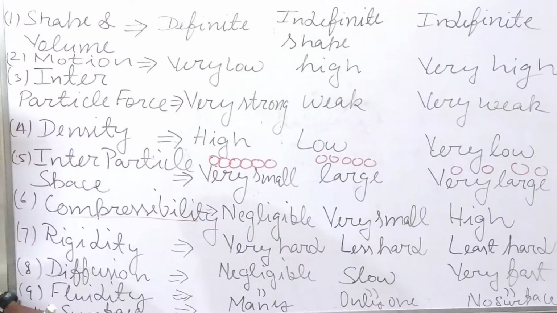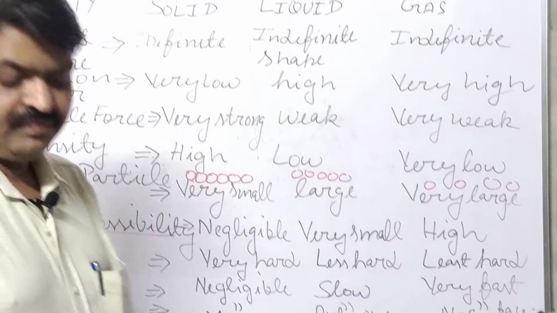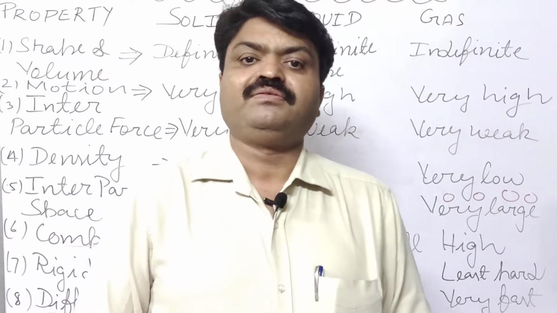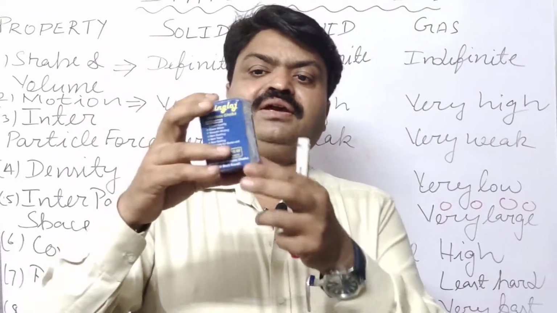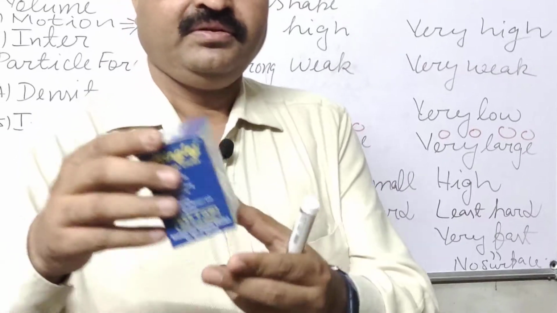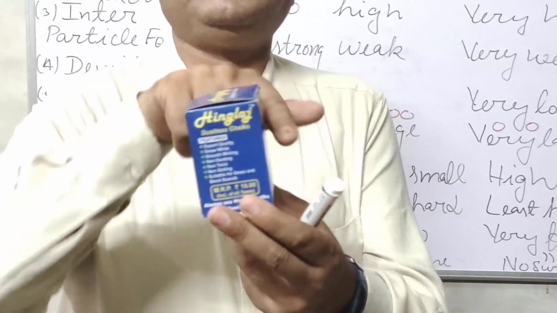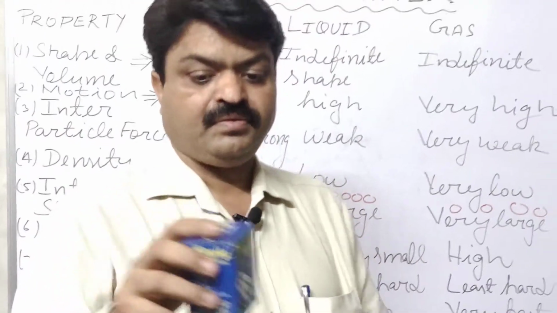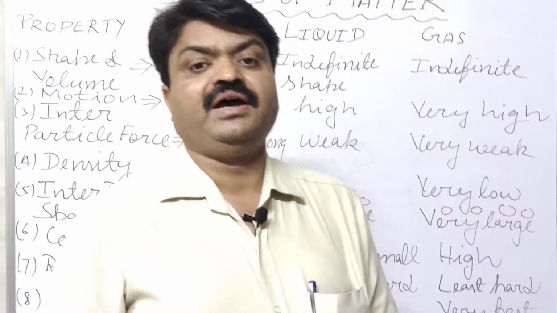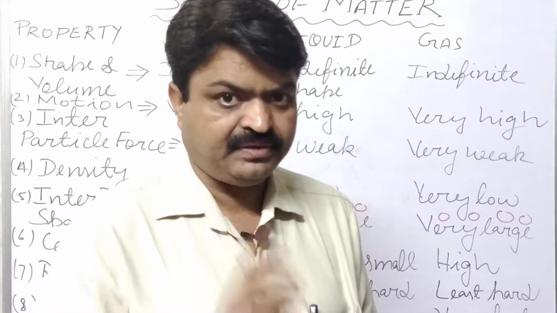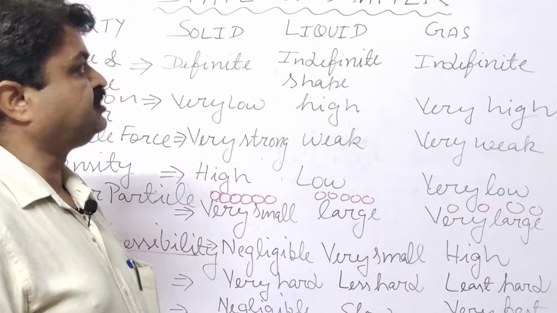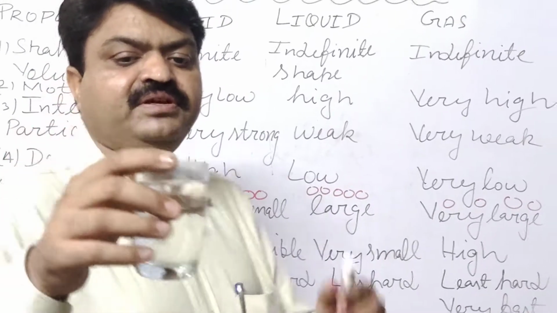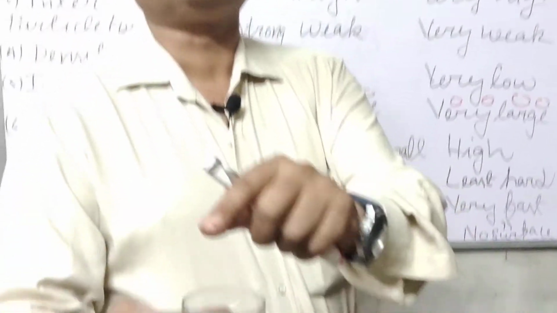Now we come to the surface, student. We can easily observe the surface of the solid state, and it has many surfaces, student, like this is the upper surface, these are the side surfaces, and this is the lower surface. So solids have many surfaces, but liquid state matters have only one surface, and that surface is known as the upper surface.